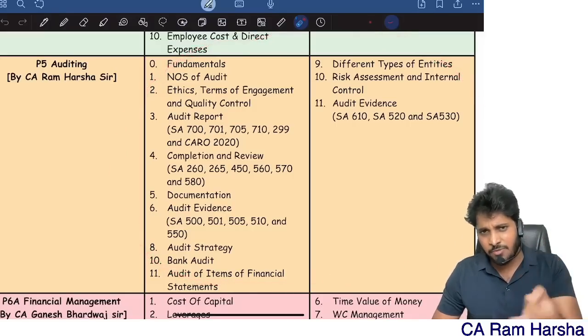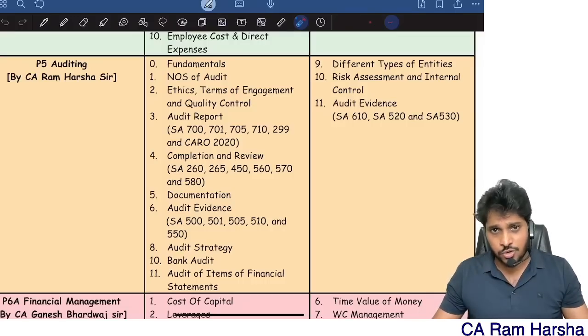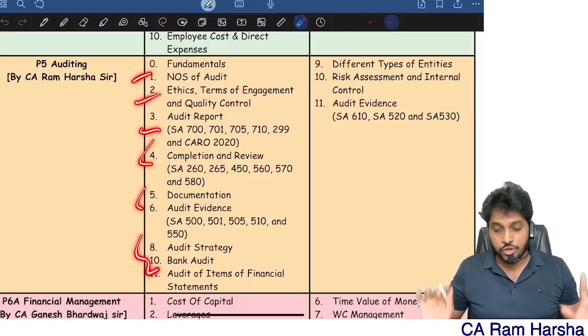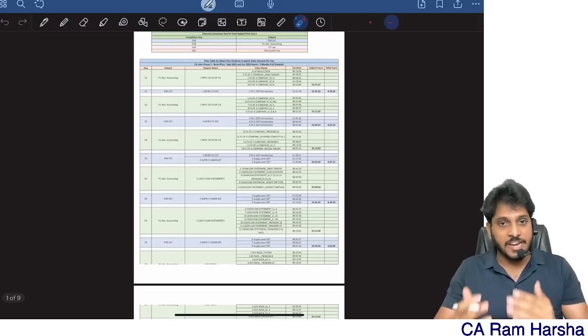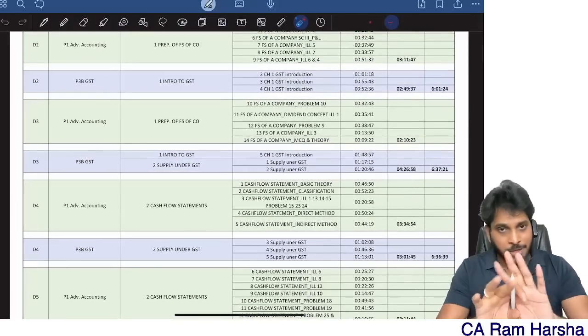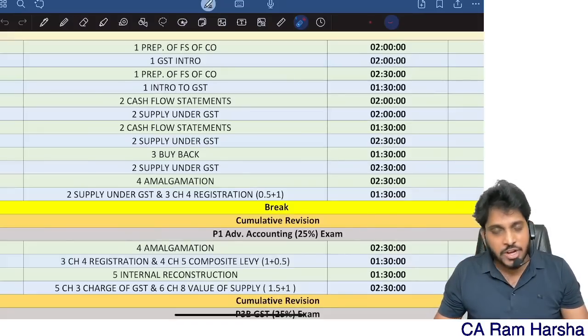First, see, at the time of watching class, those of our students who enroll in our EVO Smart or EVO Pro, you watch 100% class, no doubt. But for revision, you only focus on these. By the way, in the revision schedule and timetable, we never discriminate between 3/4 and 1/4, because we give 100% revision timetable, 100% descriptive video watching timetable.